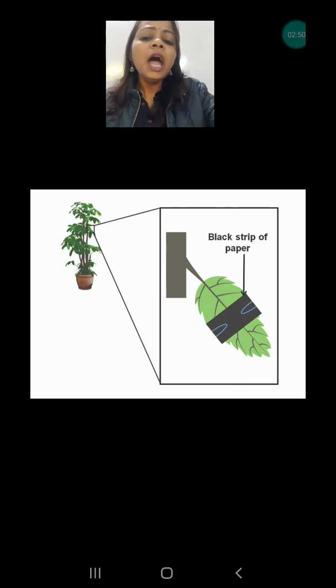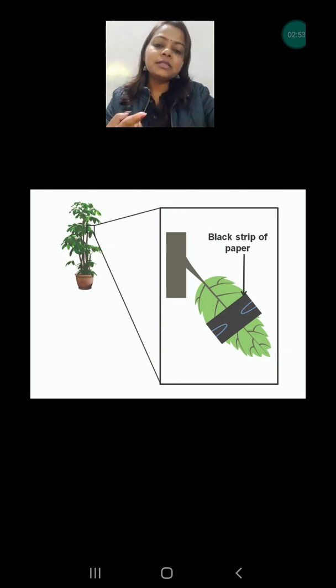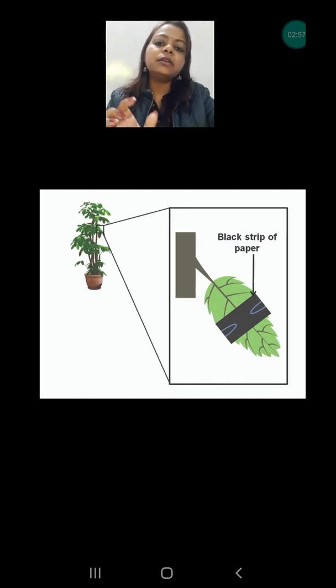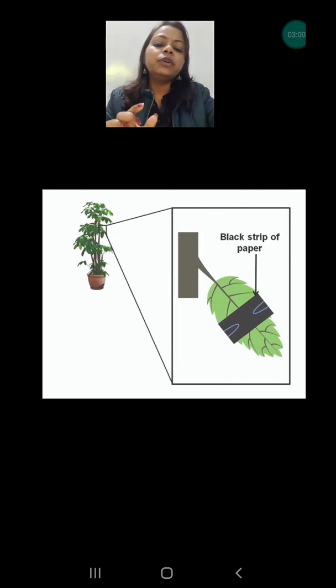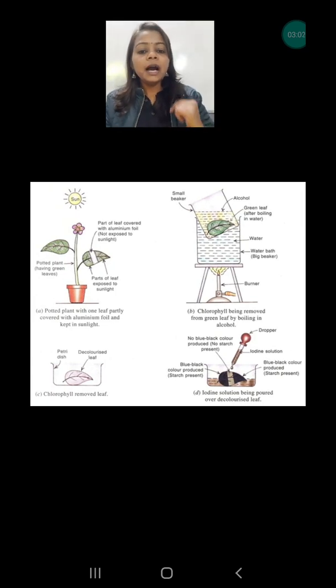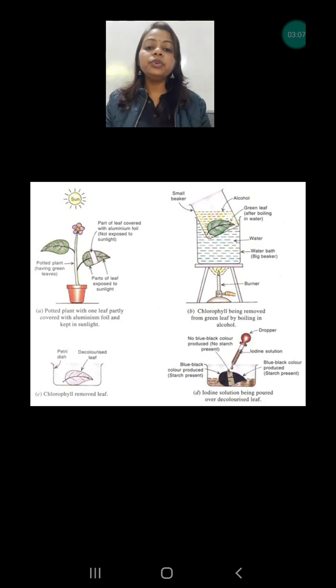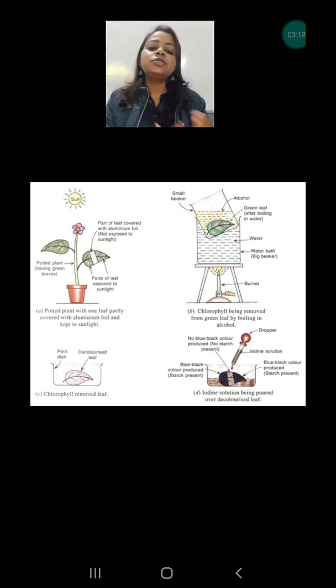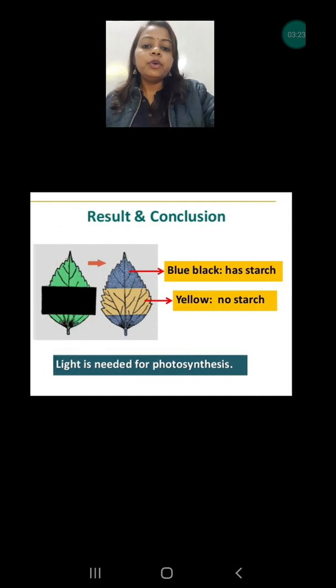After 2 days of wrapping the leaf with the black tape, you will again do all the activity that we have done to test the starch. That means you have to pluck the leaf which you have covered, boil it in water, then put it into alcohol, and at last put the iodine solution. But this time, what will you see?